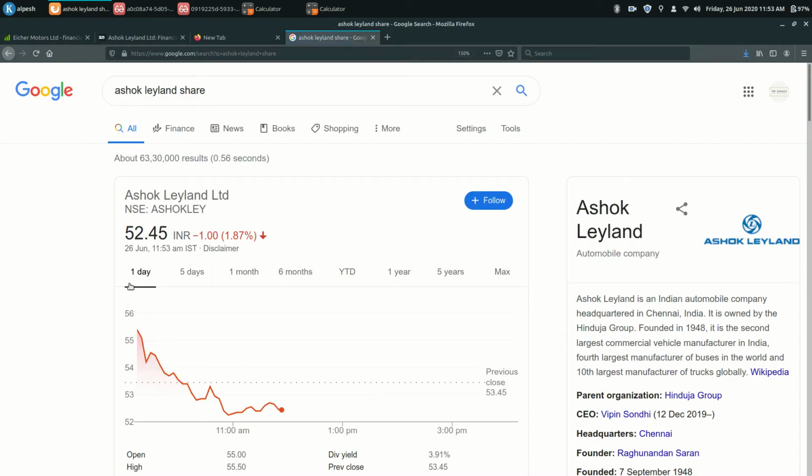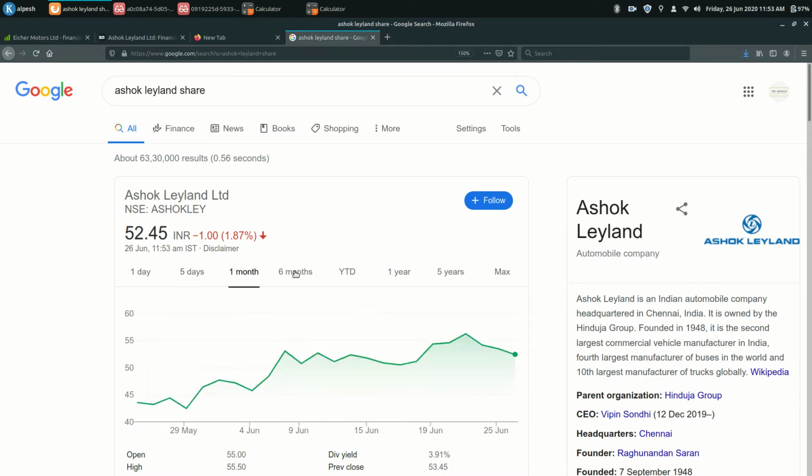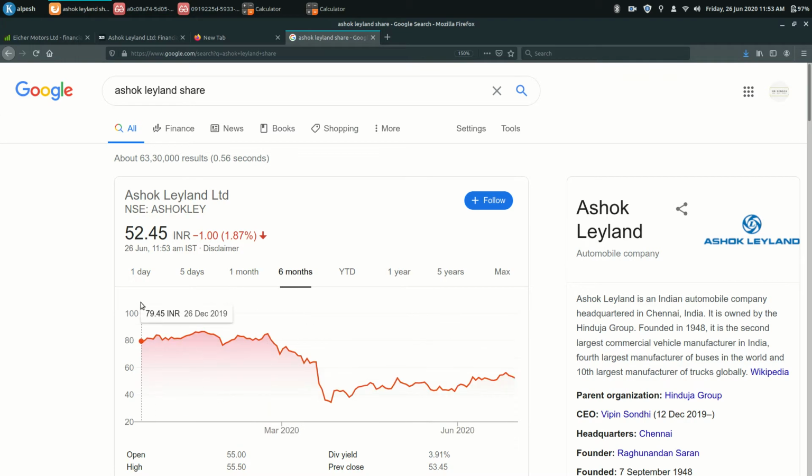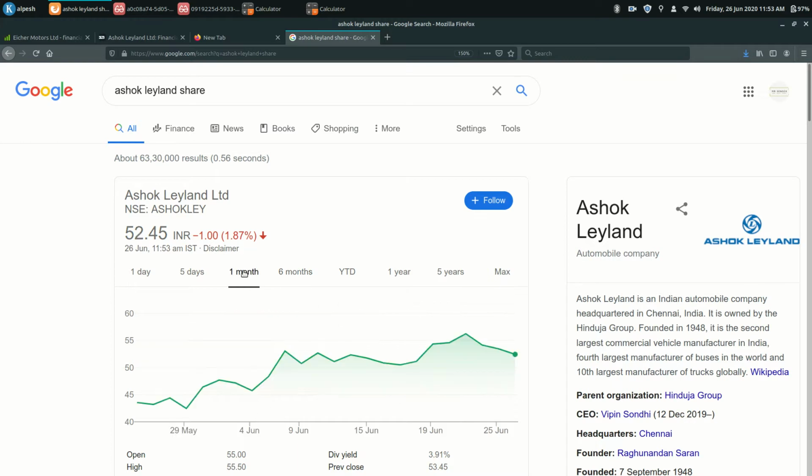The stock has closed, no, it is not closed right now, it is trading at 52.45 rupees. And if you look at its 1 month and 6 month chart, on a 6 month basis it has fallen by 32%, and on a 1 month basis it has risen by 20.44%. So you can see again that the stock is moving based on demand and supply. If more people want to buy, the stock rises. If more people want to sell, the stock falls.